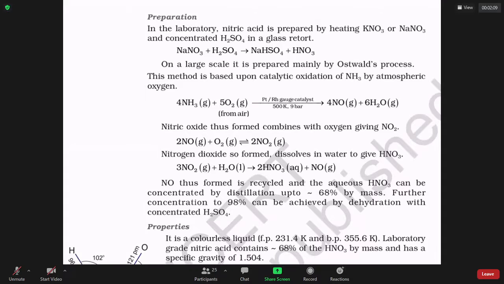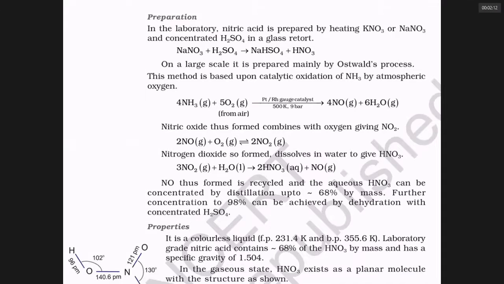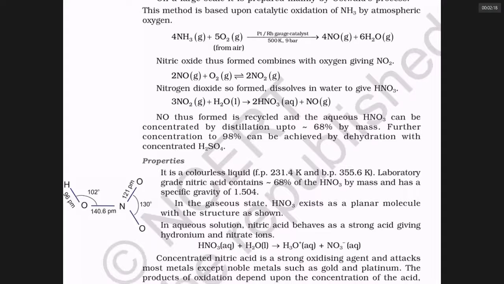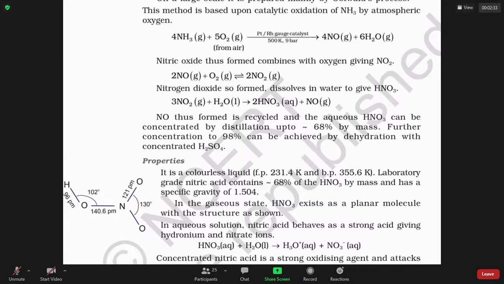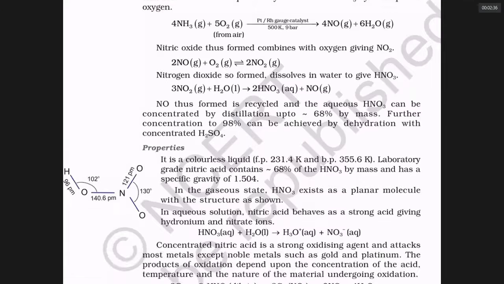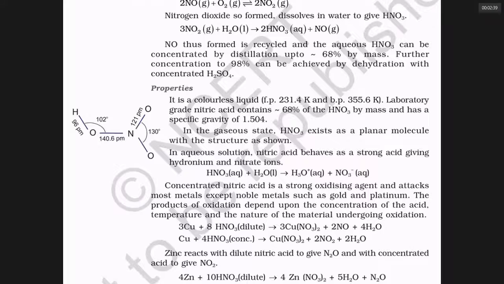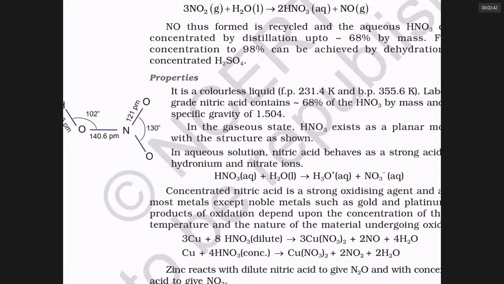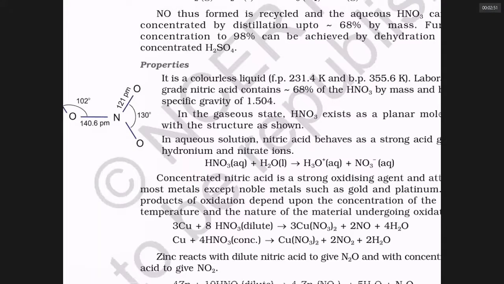It is difficult to separate further, but using concentrated sulfuric acid and azeotropic distillation methods, you can get up to 98% pure nitric acid. But in the laboratory, mostly we use only 68% concentrated nitric acid. Nitric acid contains NO3, which is planar in configuration, with one of the oxygens linked to hydrogen. The bond parameters are like ONO is 130 degrees and the NO bonds are shorter, whereas the NO bond linked to hydrogen is much longer.